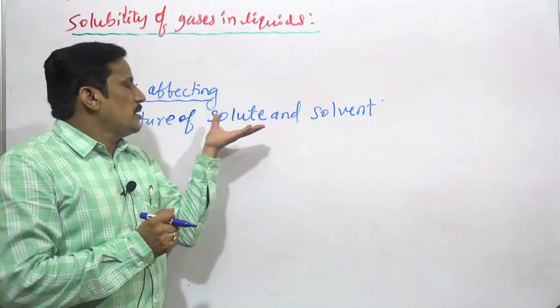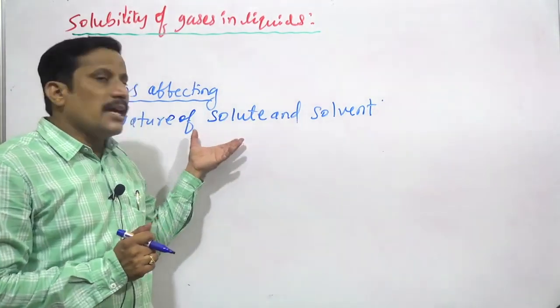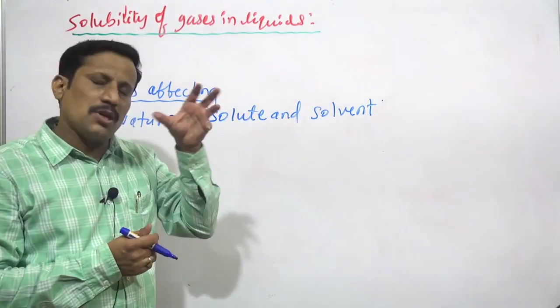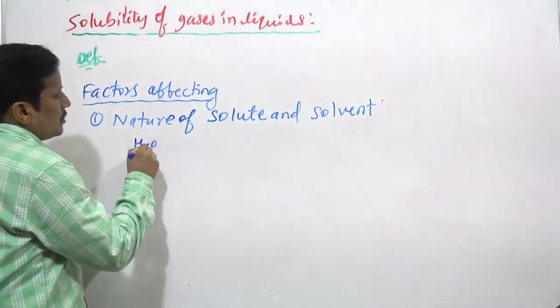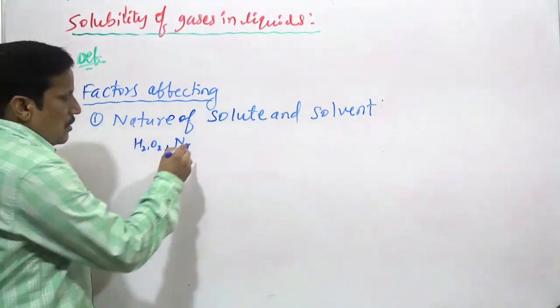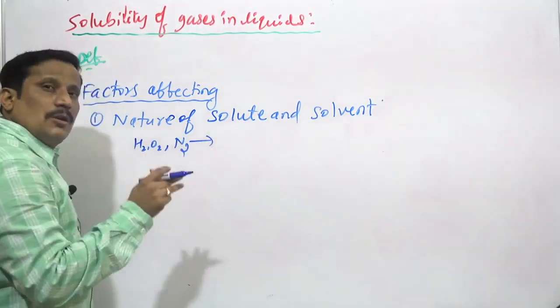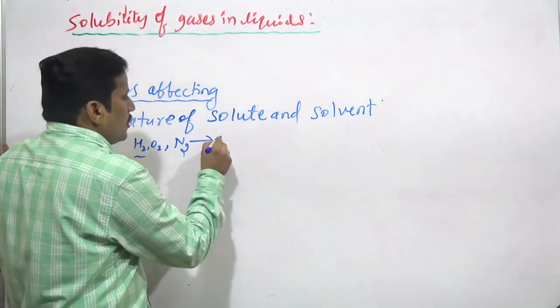It depends upon the nature of the solute and solvent. Some gases are easily soluble in a solvent, with the same solvent fixed. Like hydrogen gas, oxygen gas, nitrogen gas, they are not easily soluble in water.